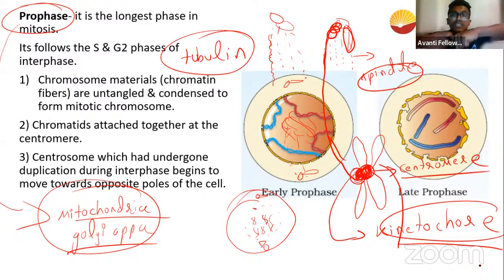Once it is hooked and in place, they have a signal: I have hooked on to this particular chromosome, and now my job is to pull these chromosomes away from each other. Why are they pulling? Because the DNA has to be equally distributed. We have double DNA, no? So this double DNA has to be equally distributed among the daughter cells. So that's what is happening.